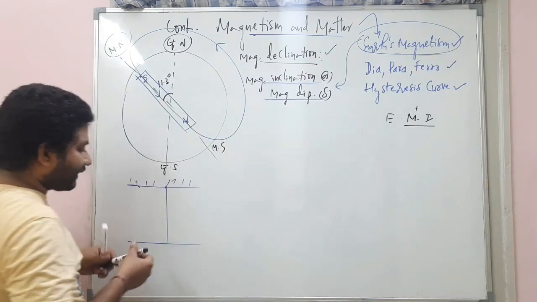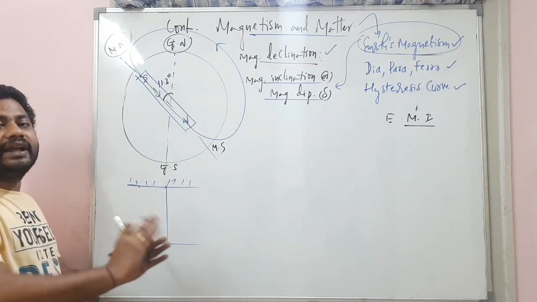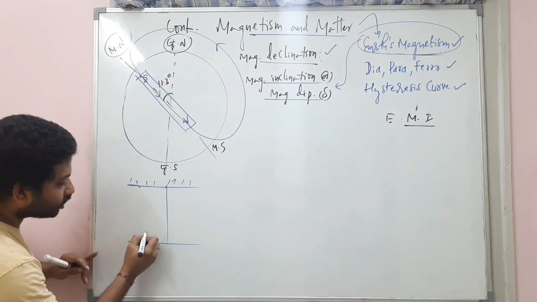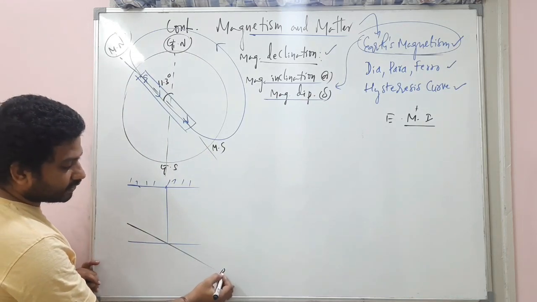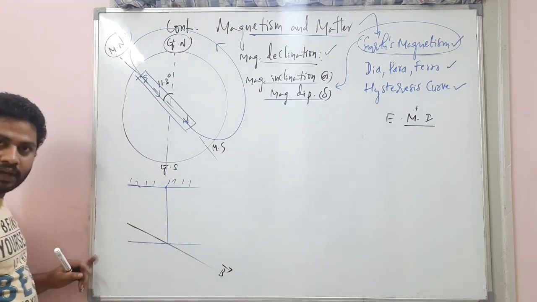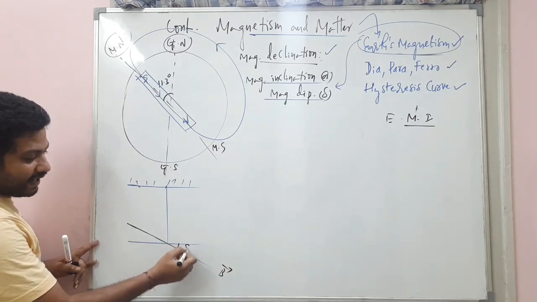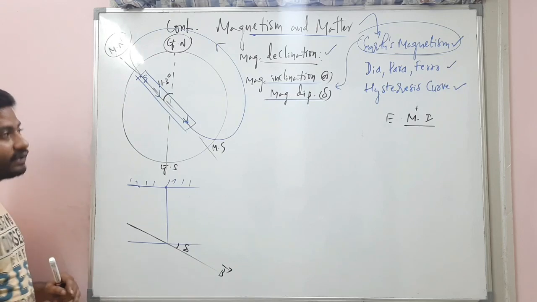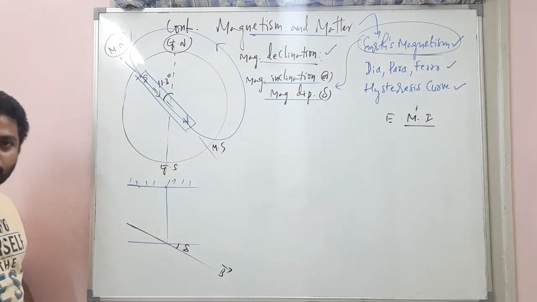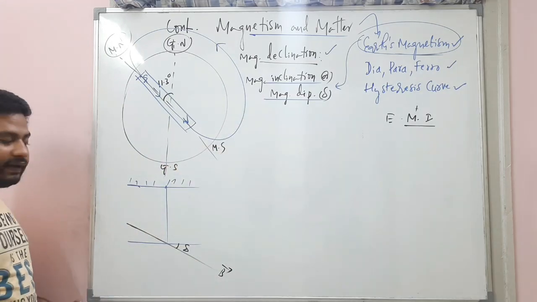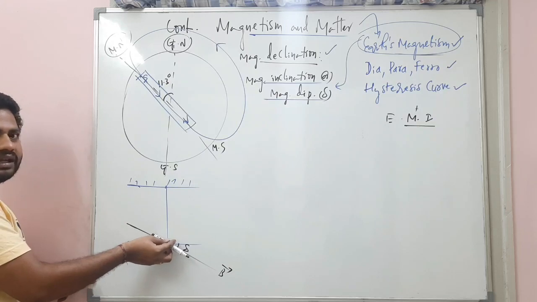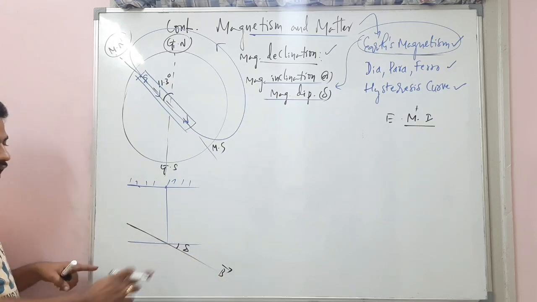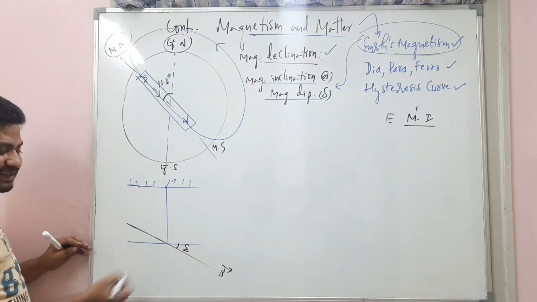When you keep a magnet in this way, immediately it will be aligned in the direction of the Earth's magnetic field, my dear students. So this is called the Earth's magnetic field direction. And at what angle is it aligned? Delta. That's called the magnetic dip. What is it called? Magnetic dip. When you place a bar magnet like this, immediately it will take some particular dip and incline in the direction of the Earth's magnetic field. And if you carefully see here, this is delta.